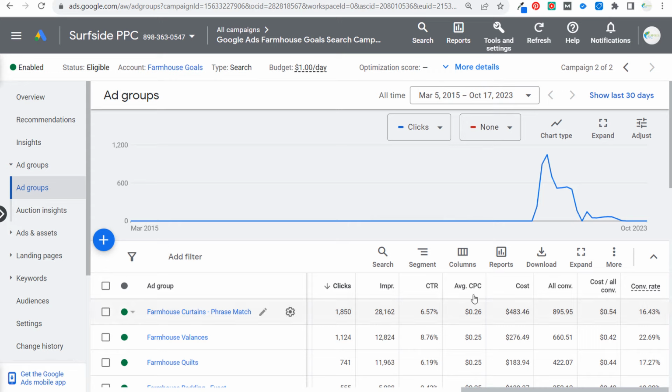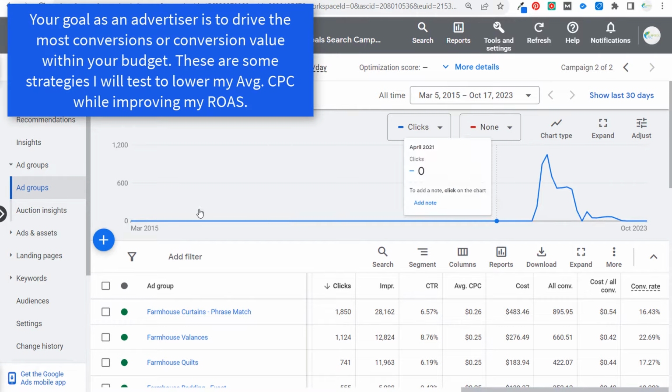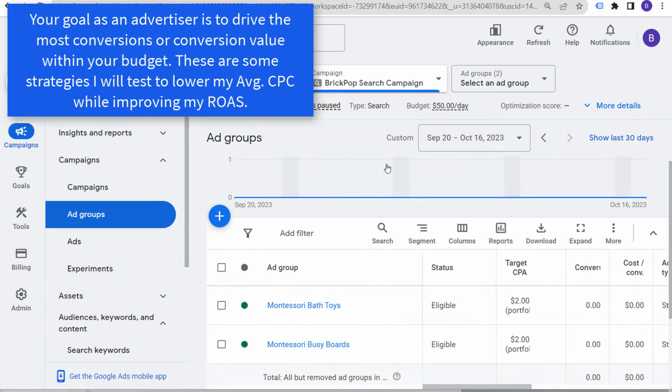Today I'm going to be going over 12 different ways to lower your cost per click in Google Ads. Now, a couple of notes before I get started. I'm going to be going between the old interface of Google Ads and the new interface of Google Ads.